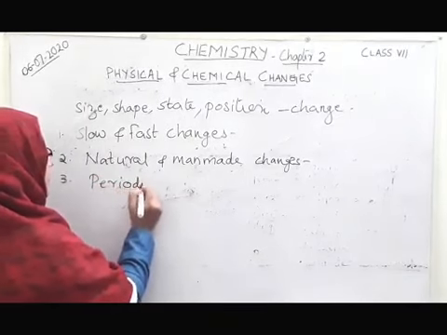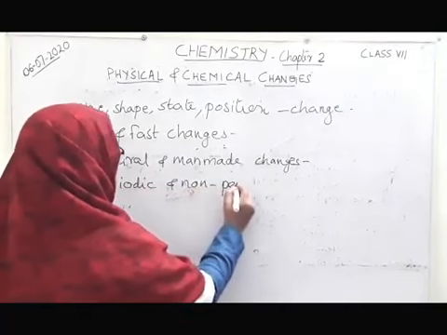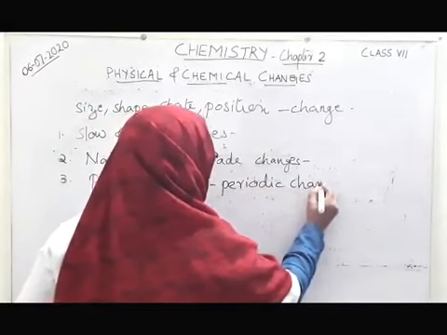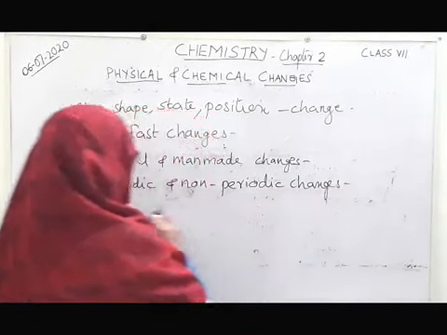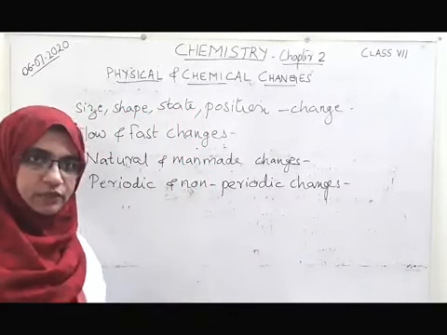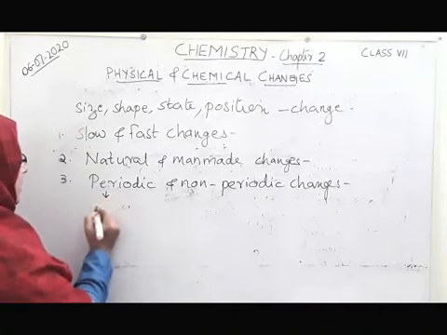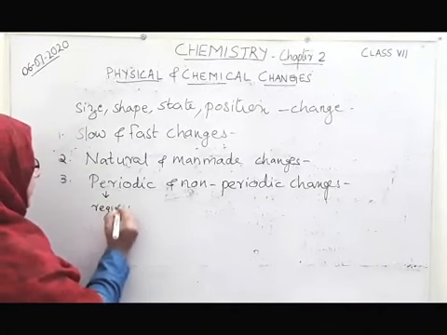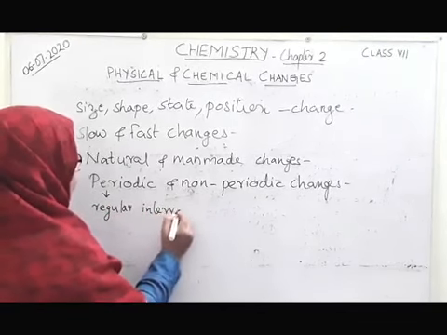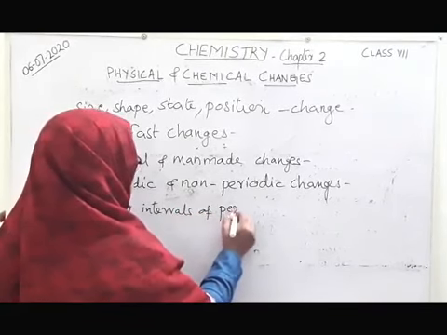The next type of classification which we want to see here is periodic and non-periodic changes. So what may be periodic and non-periodic changes? Yes, the change which is occurring at regular intervals of time, that we can call periodic changes. Regular intervals of time, repeatedly occurring changes. Regular intervals of time, that is important here, that we call a periodic change.